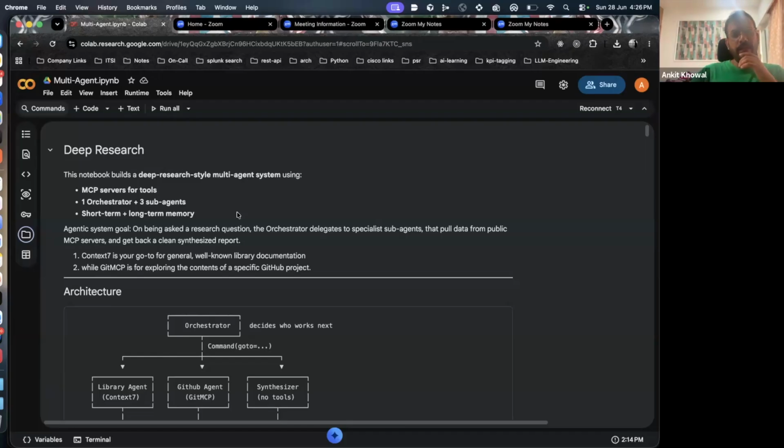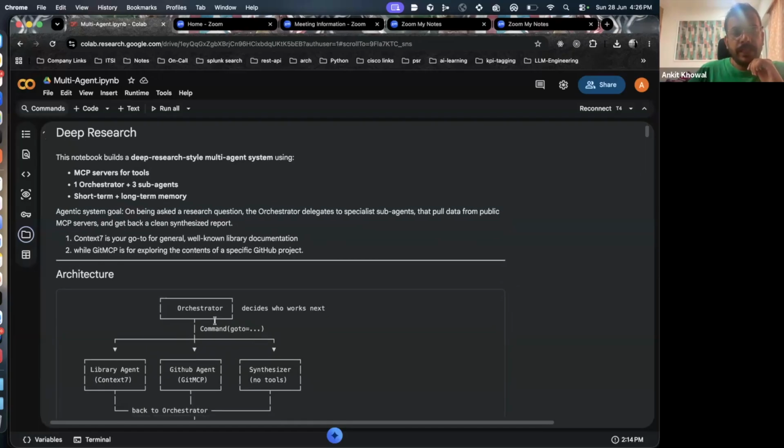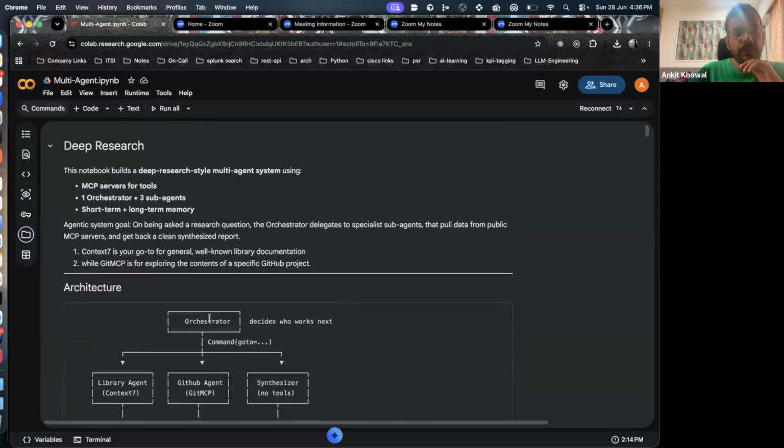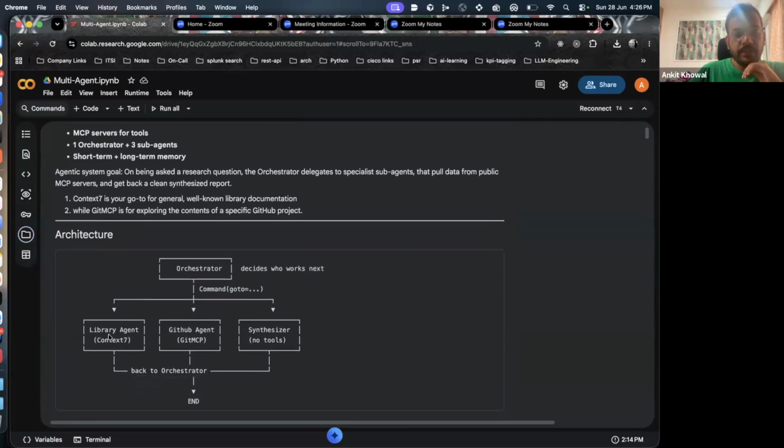And then an orchestrator will look at the information from these agents, synthesize it, and give it back to the user. Like we had seen with multiple agents, whenever we use multiple agents, we have an orchestrator. The orchestrator commands the sub-agents, synthesizes information from all of these agents, and then returns it back to the user.